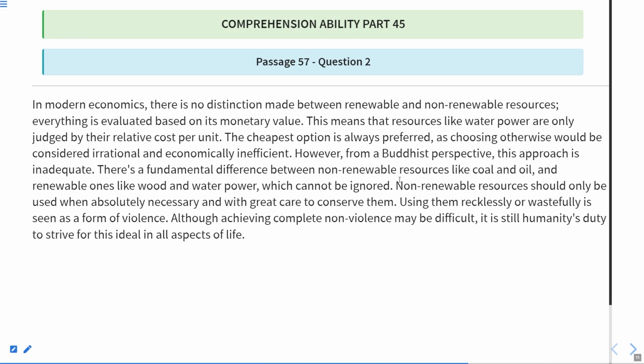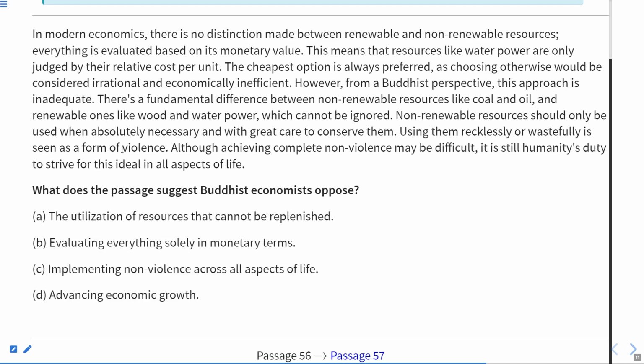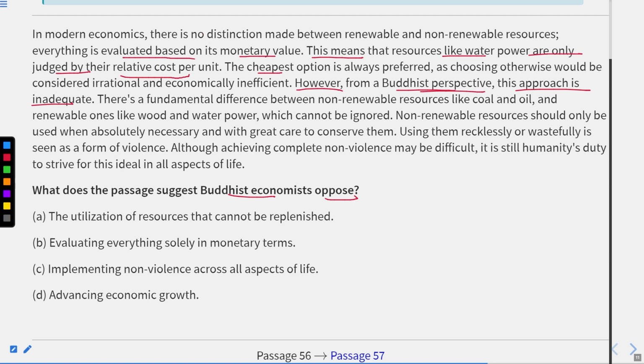Now let us move to question number 2. The question is, what does the passage suggest Buddhist economists oppose? It means what they oppose. Now, if you see this, however, from a Buddhist perspective, this approach is inadequate. Why so? Because the cheapest option means that resources like water power are only judged by the relative cost. It means they are evaluated on the monetary value. Whereas according to the Buddhist perspective, this approach is inadequate.